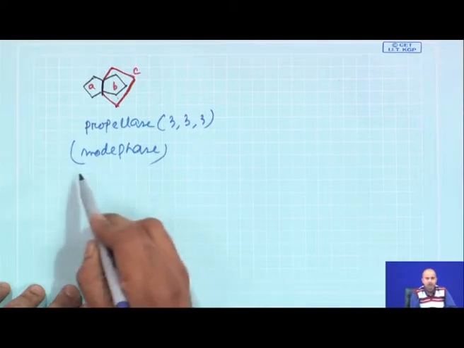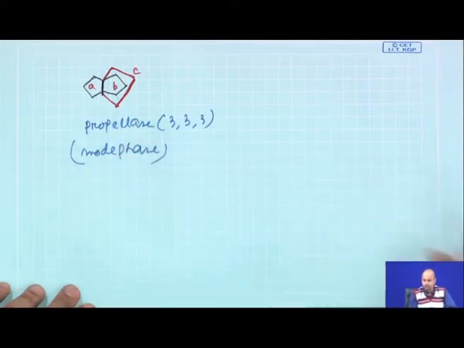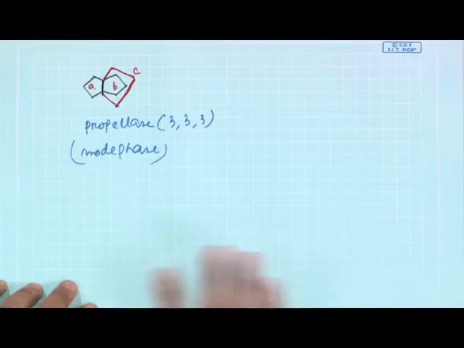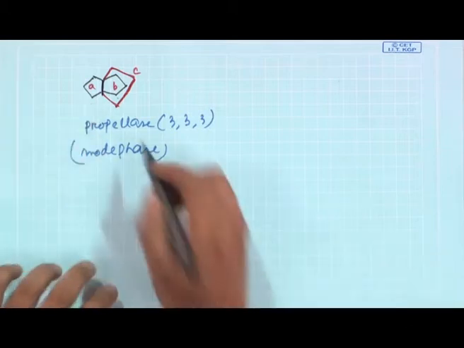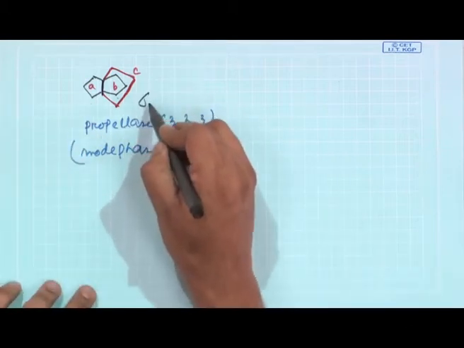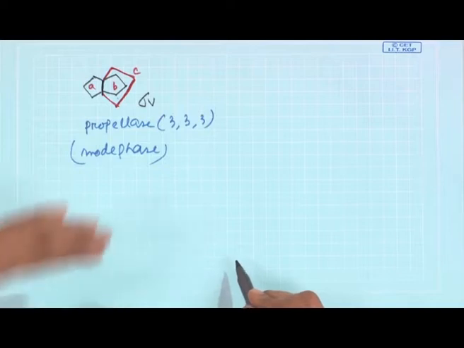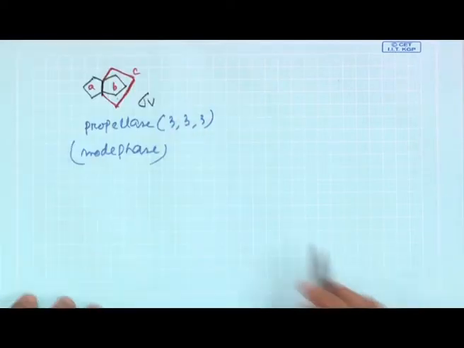Now, this class of compounds are available in nature. They are naturally occurring compounds with this core framework, but the compound which I have now drawn here is a sigma B containing compound, it is perfectly symmetrical.